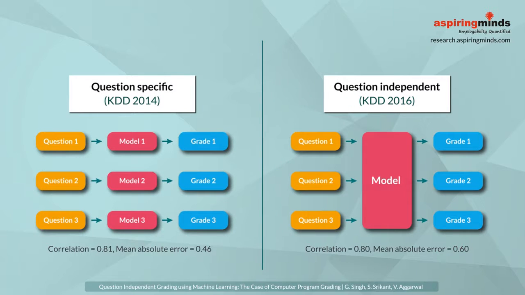This work makes grading of codes using machine learning super scalable and practical for the real world. We can now get our machine learning models to work for a new question within 2 to 3 weeks, as compared to 4 to 5 months earlier. The same approach can be used to grade in a number of other domains.